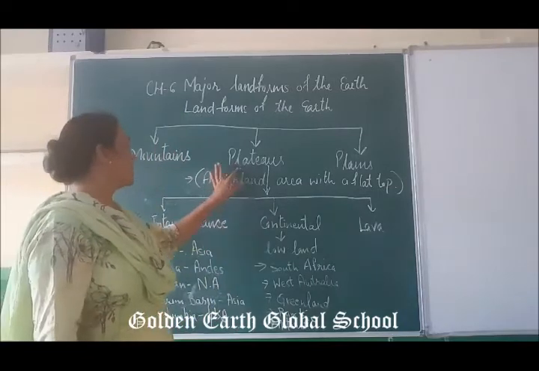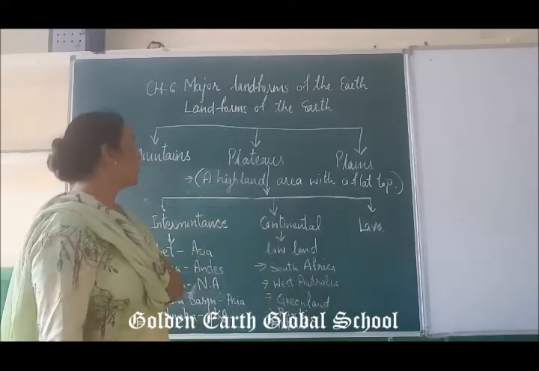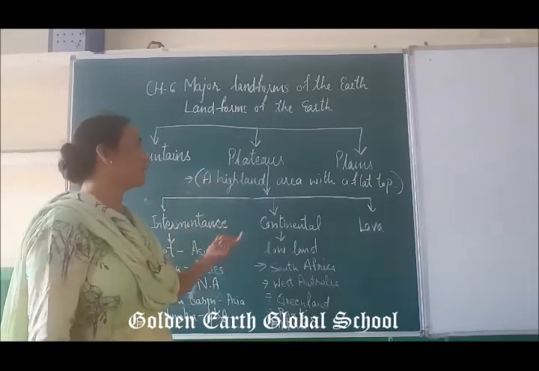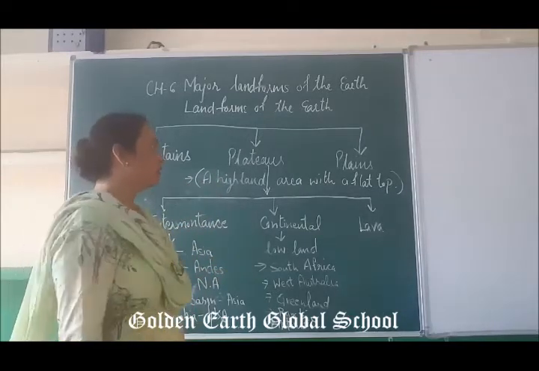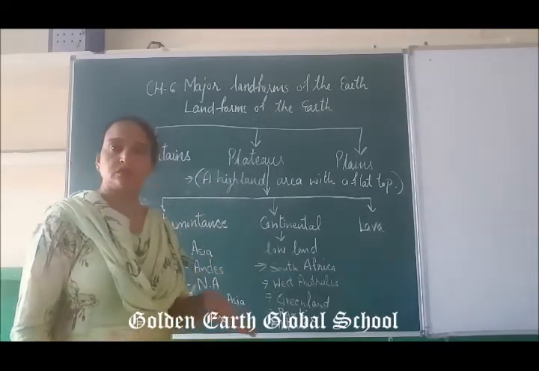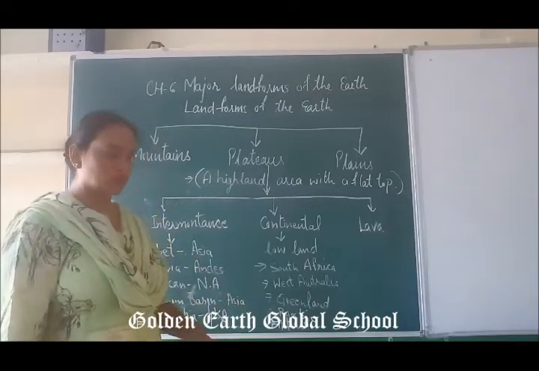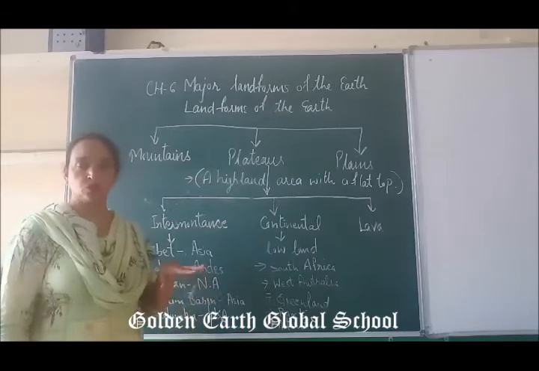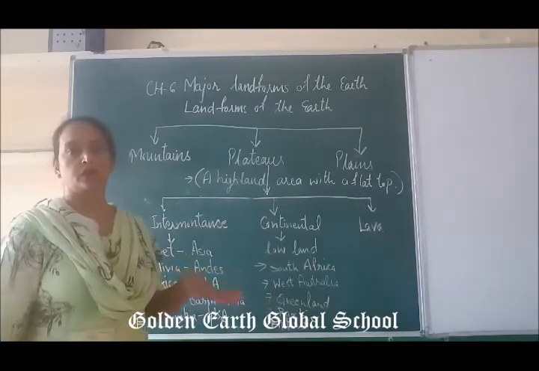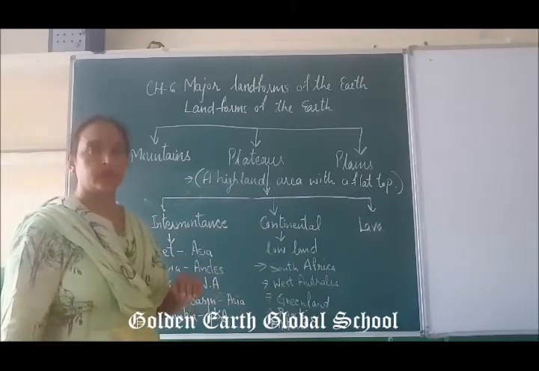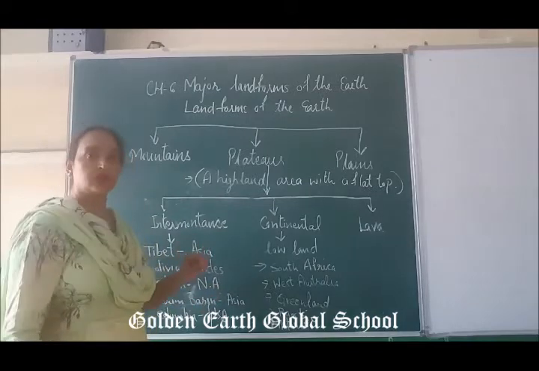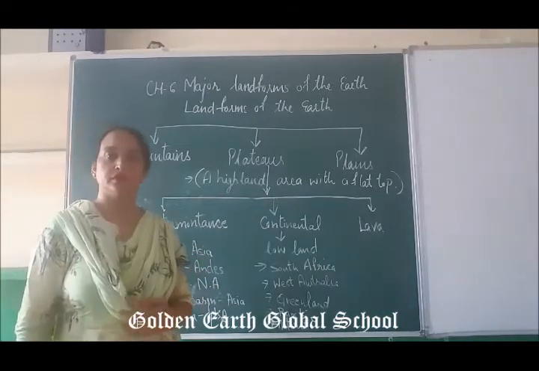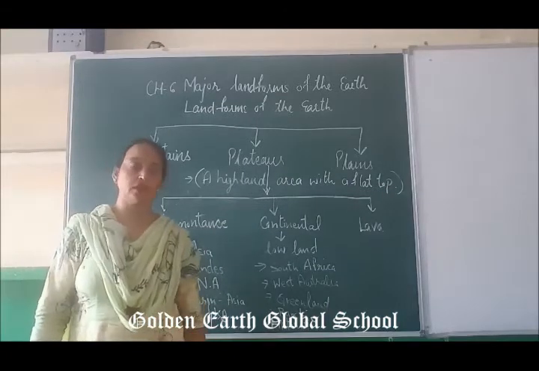Next, the capital word: plateaus, which is a landform. What do you mean by a plateau? It is a highland area with a flat top, means its surface is a little higher than the surrounding area, and the top part of that is flat land. Its other name is table; it looks like a table, that is why it is also called table land.